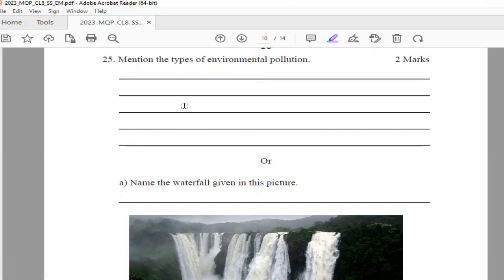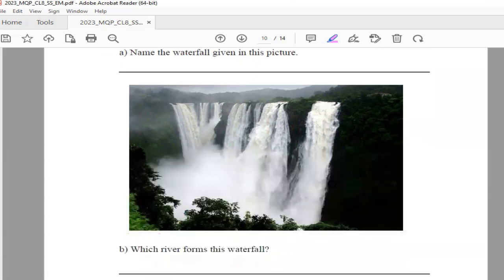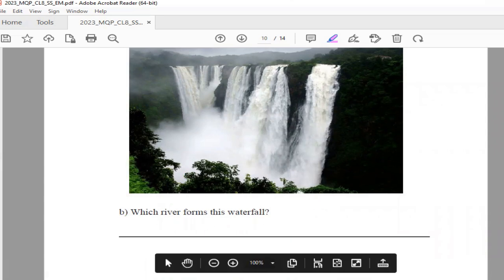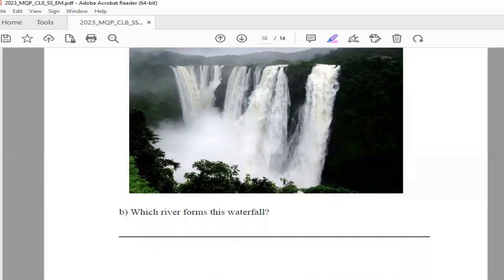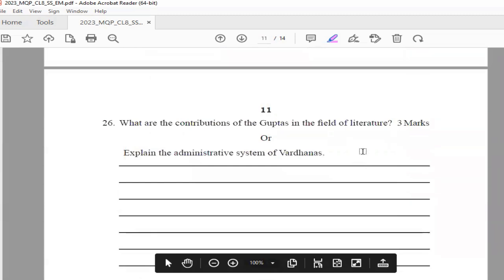Or you have one more question here where you have to see this waterfall, observe it, and identify which waterfall it is. So, yes, it is Jog Falls. Second sub question here is which river forms this waterfall? So, answer is it's River Sharavati. Okay. Now, moving to next question, 26.